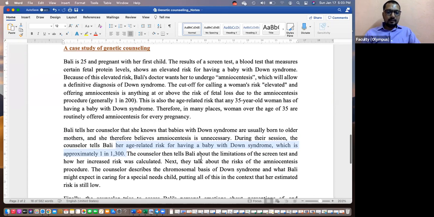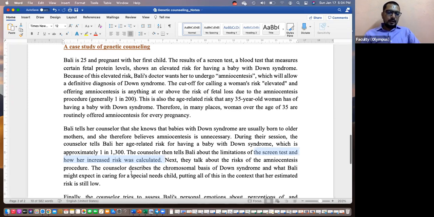The counselor then tells Bali about the limitations of the screening test and how her increased risk was calculated. He explains how this is done, what the limitations of the screening test are, and why amniocentesis needs to be done. The initial blood test is not enough. Amniocentesis confirms the problem. He explained the difference between those two tests. The counselor describes the chromosomal basis of Down syndrome. He explains how Down syndrome happens, what could be the cause, and whether it is inherited from a family member. So he explains it.